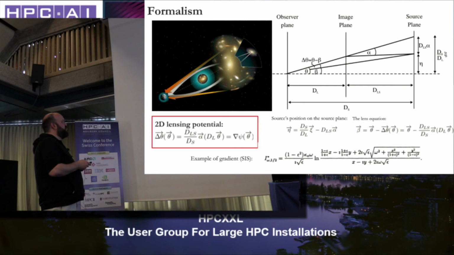The answer is yes, but you need to apply patches of double precision. Most of the computation is done in single precision, and then we apply patches of double precision for the computation of the equation that you saw before, where it's needed, close to the images.